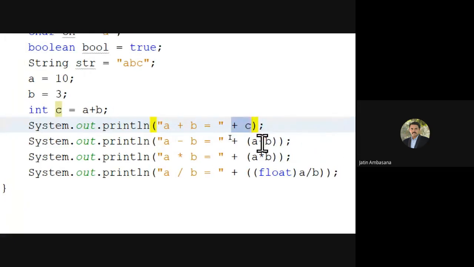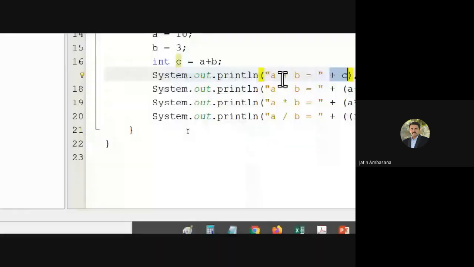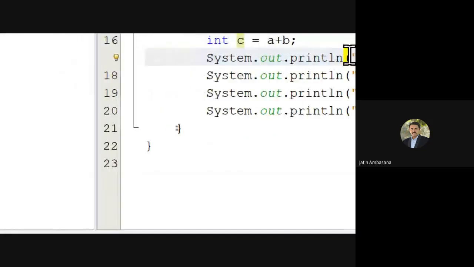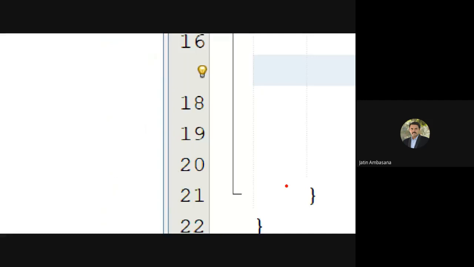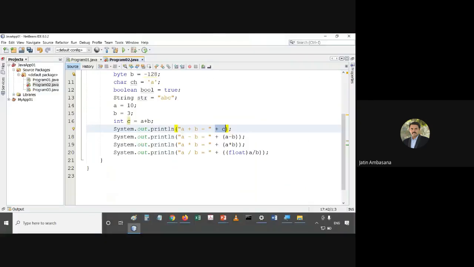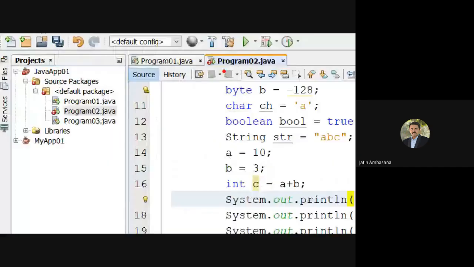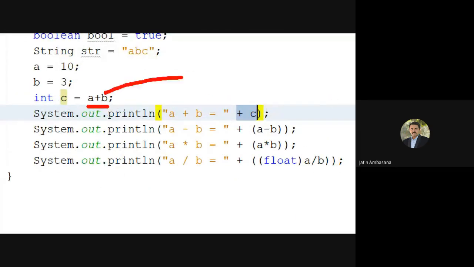And then we can even directly use, see, these are expressions. This kind of expression can be directly used over here in println.